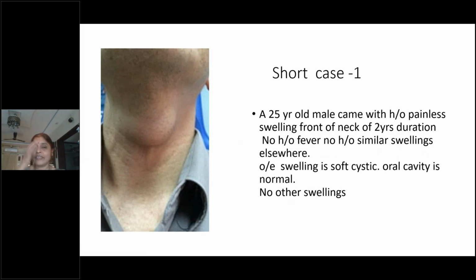So now here we have another short case. A 25-year-old male came with history of painless swelling in the front of the neck of 2 years duration. There is no history of fever, no history of similar swellings elsewhere. The swelling is soft, cystic, oral cavity is normal, no other swellings. Can you see what is the location of this swelling? Basing on that, can you tell the diagnosis and the test you want to do?